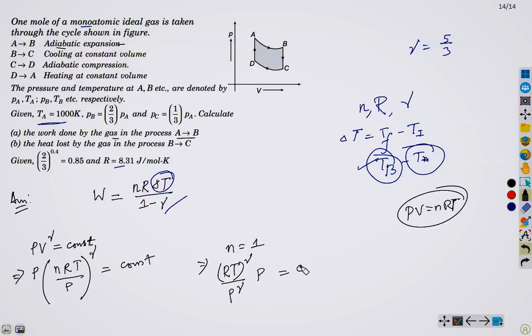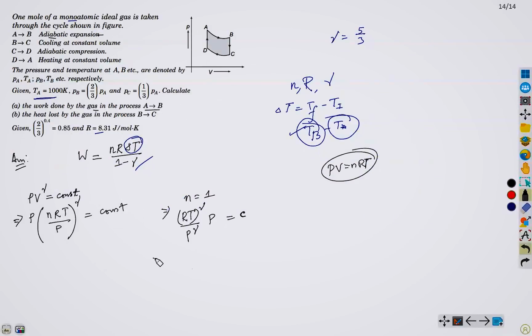I am writing it as C. This gives us P^(1 minus gamma) T^gamma, and since R is also a constant, we can write this as a constant, say C naught. C naught is also a constant because R and gamma are both constant.